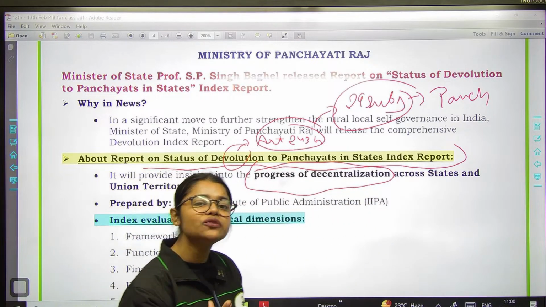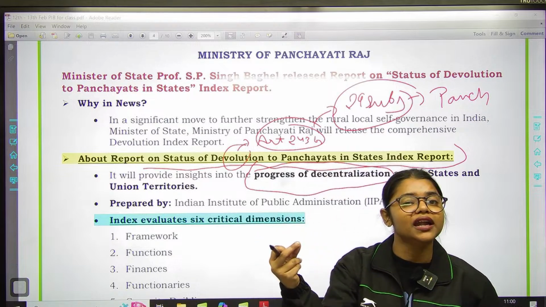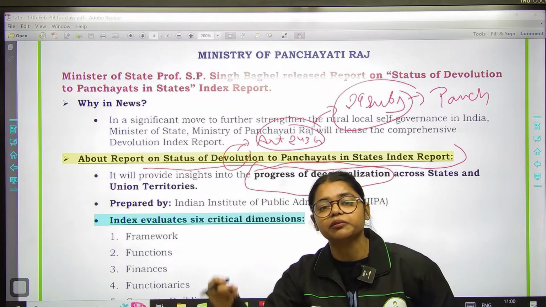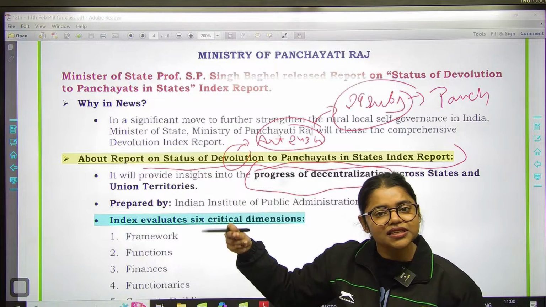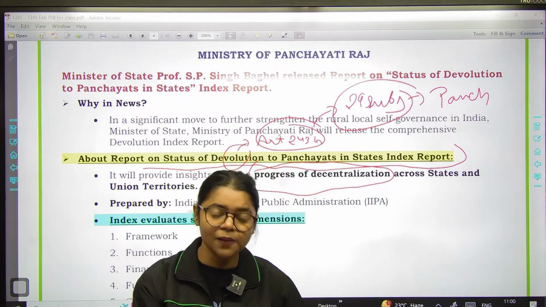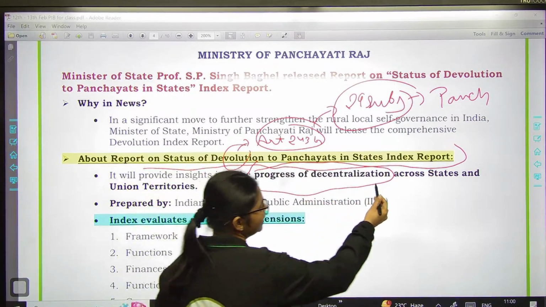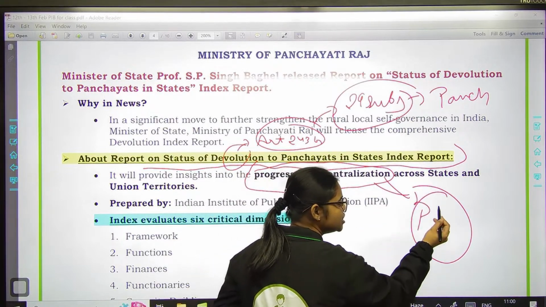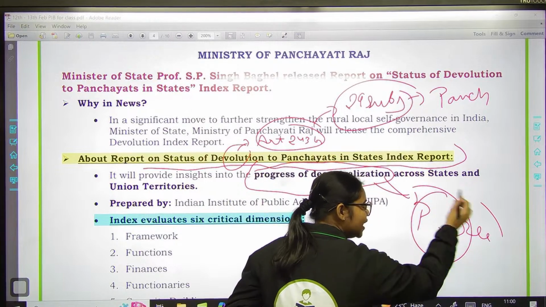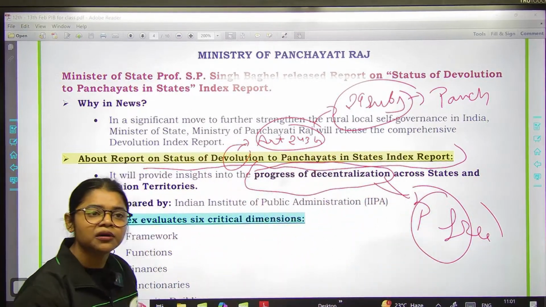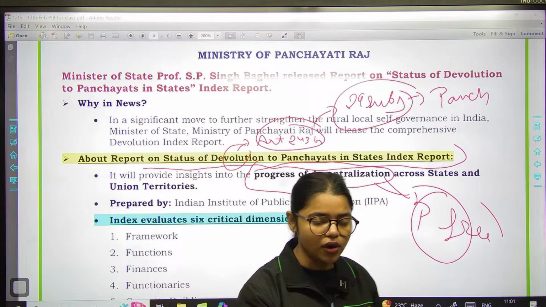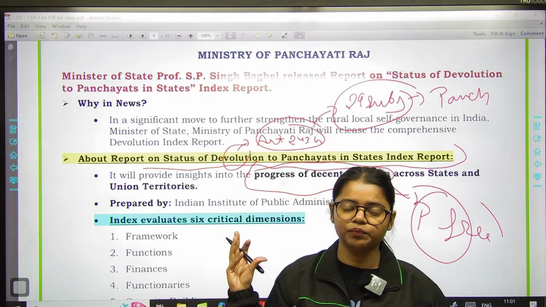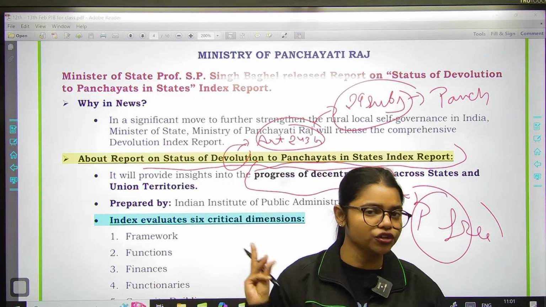And we just want to see कि वो कितने independent है in making and implementing the important decisions. So basically with the help of this report, we are just trying to see the level of decentralization that is happening in our country and how much our panchayats are free, whether they are independent or not, whether they are able to take important decisions or not. So this is the objective behind launching this particular report.